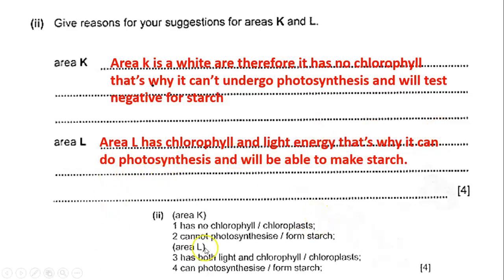This is the mark scheme. These are the 2 marks for each one of them. These are the keywords: no chlorophyll or no chloroplasts, cannot do photosynthesis, cannot form starch. This slash means or. And this is 1 mark, this is the 2nd mark. Area L, you have to mention both light and chlorophyll. Also, it can do photosynthesis or can form starch. These are marks 3 and 4.